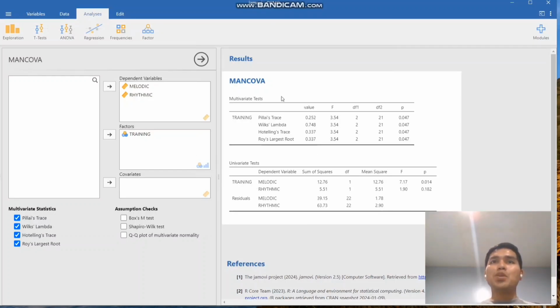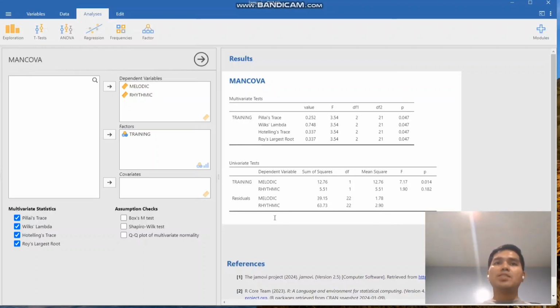Before I introduce to you this result here, you might be wondering about the covariate. Covariate is also another option that we can perform in this particular application in the event that we wanted to also test and look for any possible factors, any other variables that may influence our tests, and that results to the covariance. But for now, we don't have it here, so we'll just focus on the dependent variables and the training, the factors.